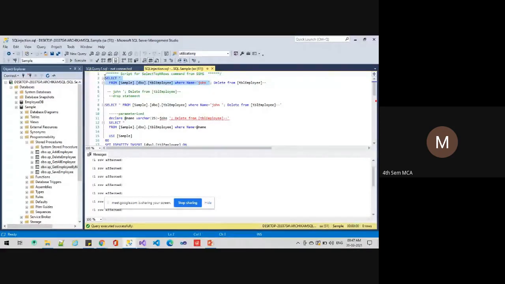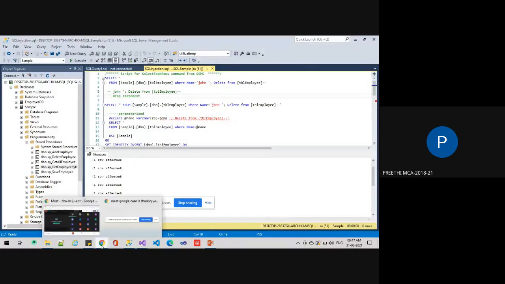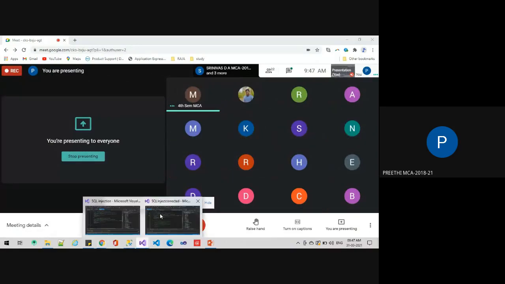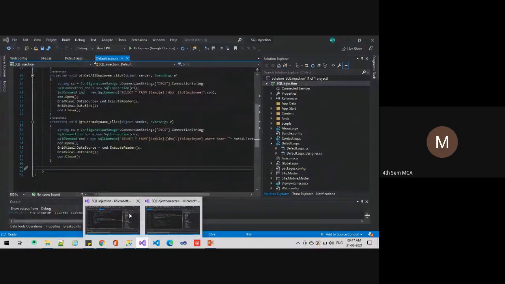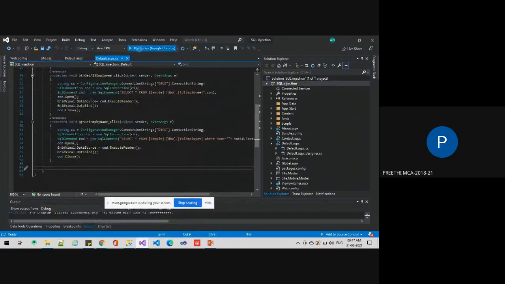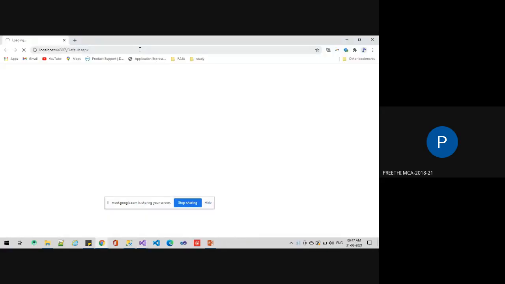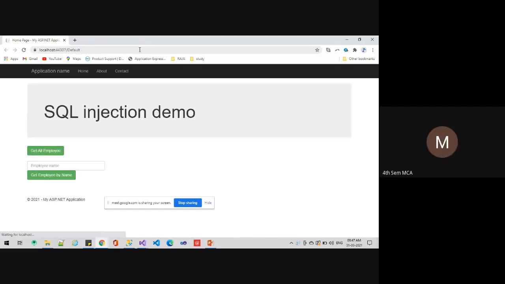Go to the web link, web page, printed design part. Yeah, execute this. Yeah, you can see here.